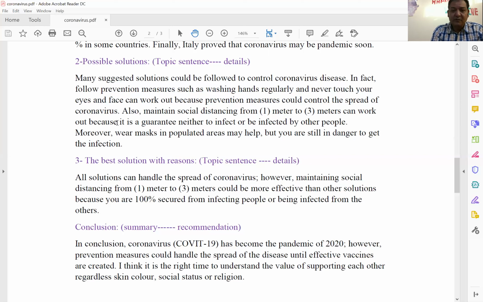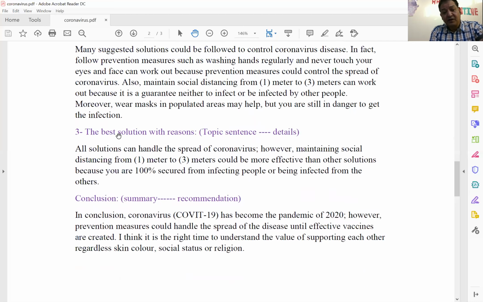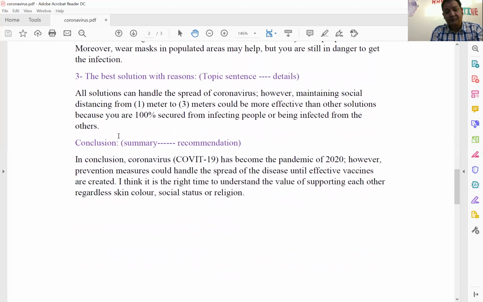And when you move from a sentence to another, you have to connect the words using transitional words, such as in fact, okay, moreover, also, yes, moreover. These are called transition words to help you to move from a sentence to another smoothly and simply.